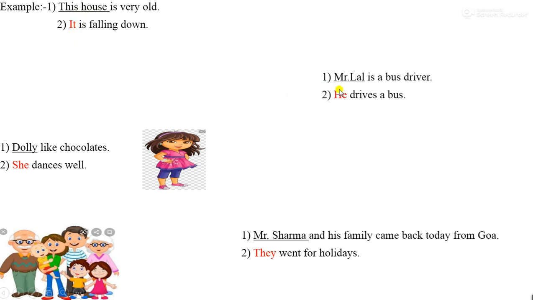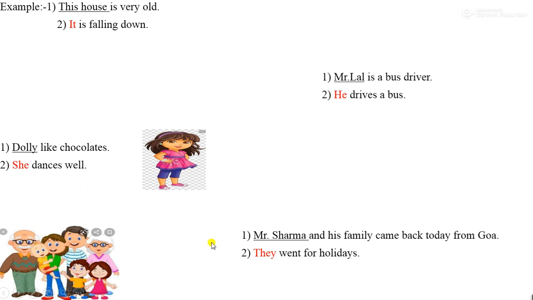Next example. Mr. Lal is a bus driver. Here, Mr. Lal is a person and he is a gents, male person. So, in place of a male person, we have to use he. He drives a bus. Next example. Dolly likes chocolates. Number 2. She dances well. Here, in place of Dolly, we have written she to avoid the repetition of the same person's